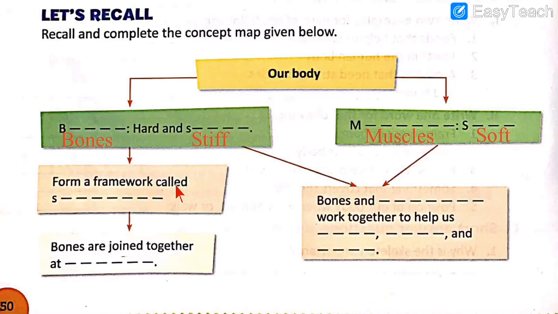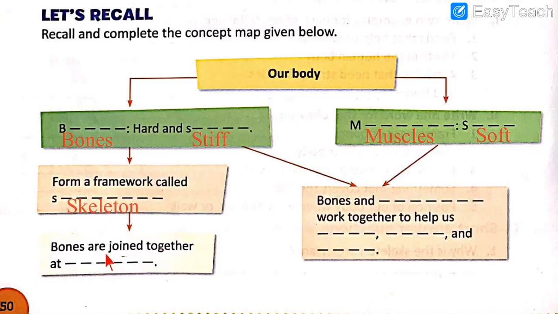They form a framework. And what is that framework of bones called? It starts with S. And rest you can see the blank over here. So we know that the framework of bones is called skeleton. Let's write the spelling. So here is the answer. S-K-E-L-E-T-O-N. Skeleton. That is how you will fill the missing alphabets. They form a framework called skeleton.